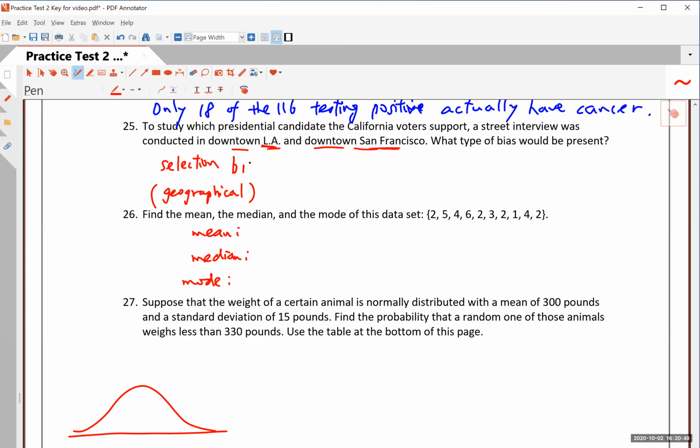This is called selection bias, right? Sometimes it's called a geographical bias because this one has to do with geography. But the selection bias more generally means that the sample is chosen in a very selective way, in such a way that it does not reflect the entire population. You remember the entire population here is the California voters, right?